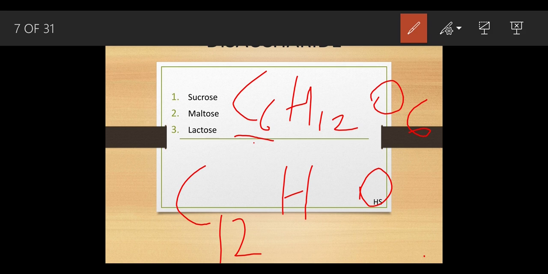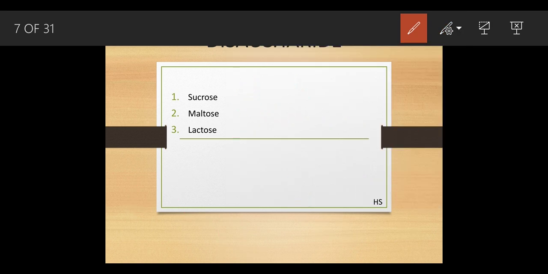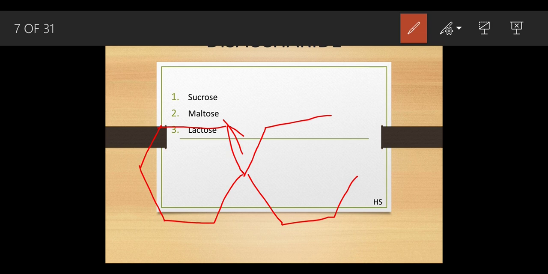Now see, in carbohydrates the hydrogen and oxygen are in the ratio of 2:1. So here, for the oxygen, just repeat the same number. Okay, just repeat the same number here, so it becomes the formula of a disaccharide. And how would the structure be? Suppose in the previous slide I showed you this structure. Now as this is a disaccharide, we are going to make one more structure like this. Now we can see this part: this is one structure and this is 2. So that is why it has been called a disaccharide.